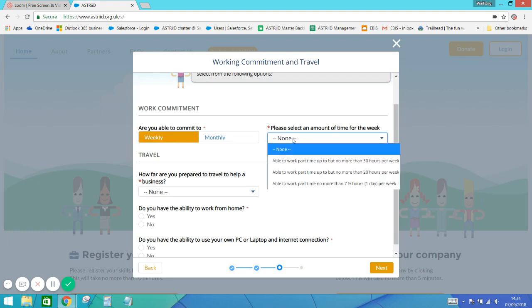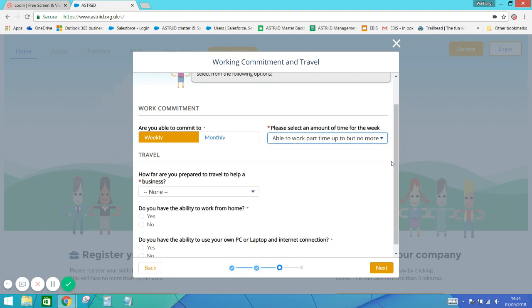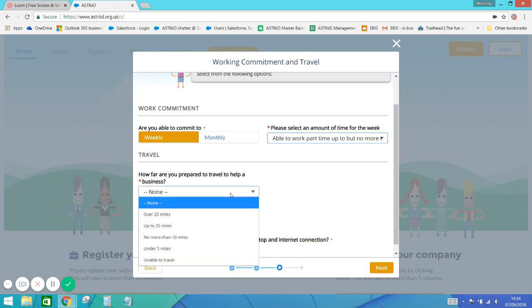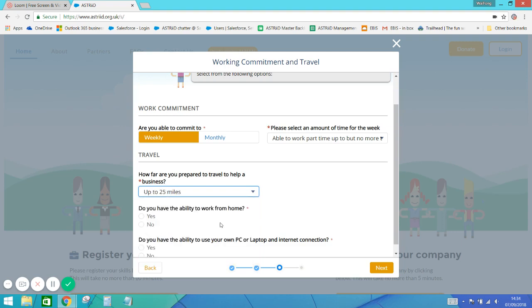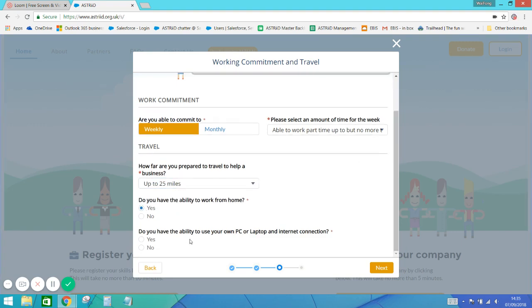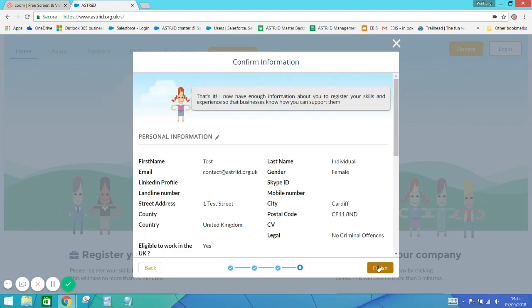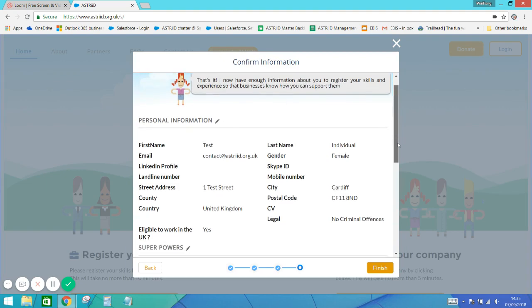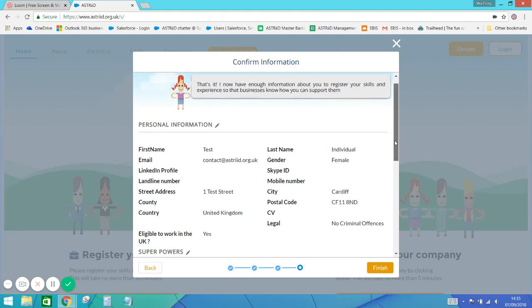Let's just click on the drop down and select the one which is closest to the match. So I'm able to work up to 30 hours per week. And how far am I prepared to travel? Up to 25 miles. Do I have the ability to work from home? Yes. Do I have the ability to use a PC or laptop? Yes.